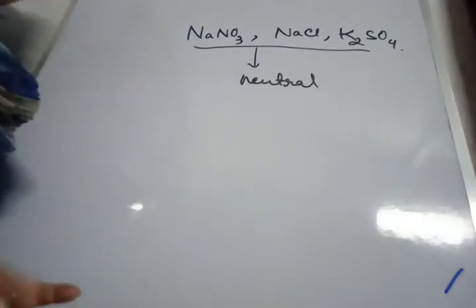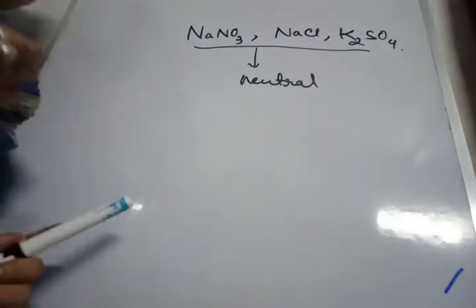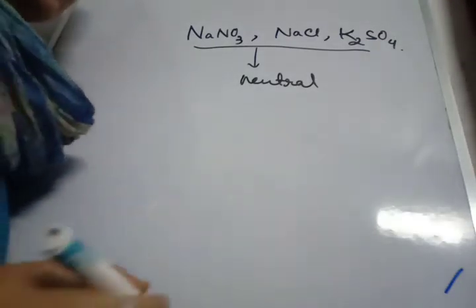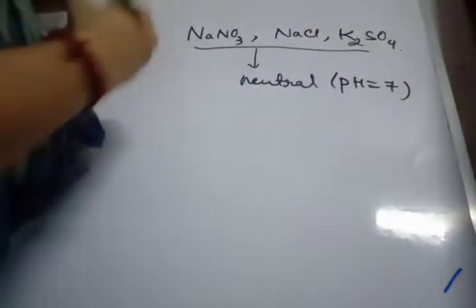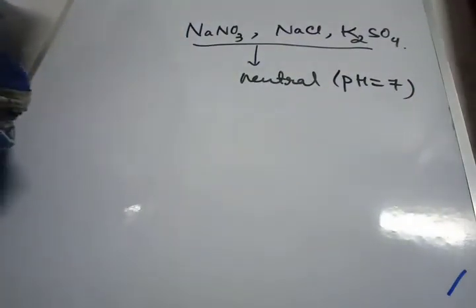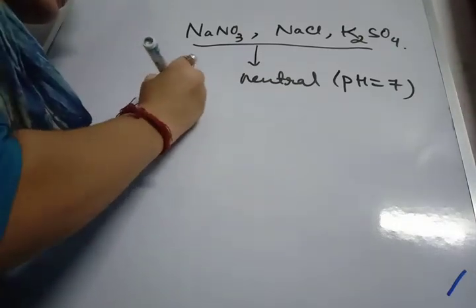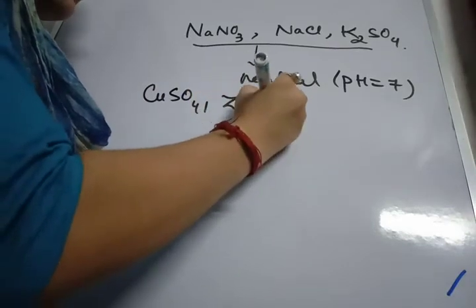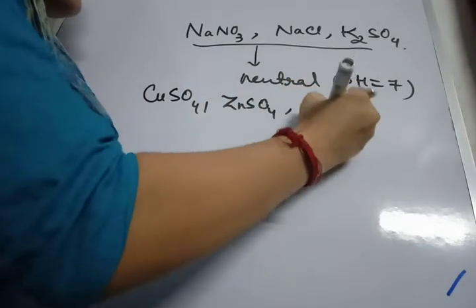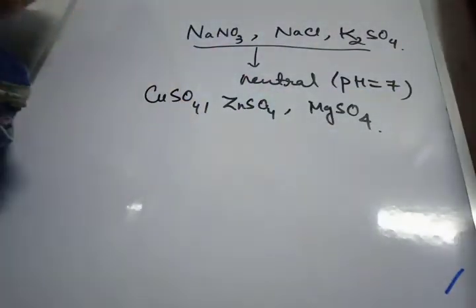So whenever salts of strong acid and strong base react with water, the nature of the solution will be neutral, or I can say pH will be equal to 7. Next we have salts of strong acid and weak base. Strong acid and weak base means like copper sulfate, zinc sulfate, then magnesium sulfate, etc. So these are salts of strong acid and weak base.